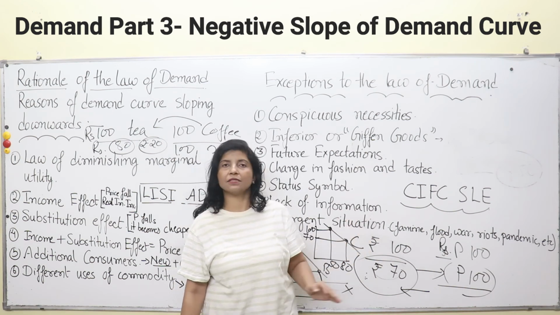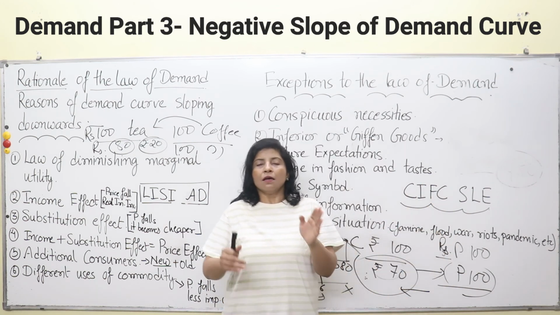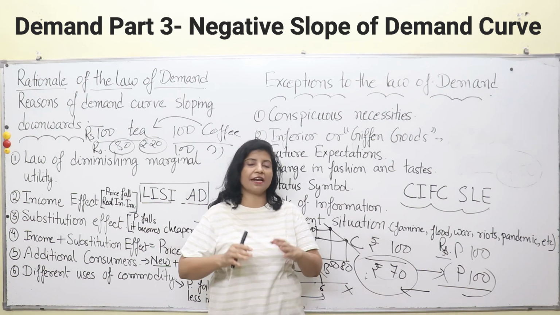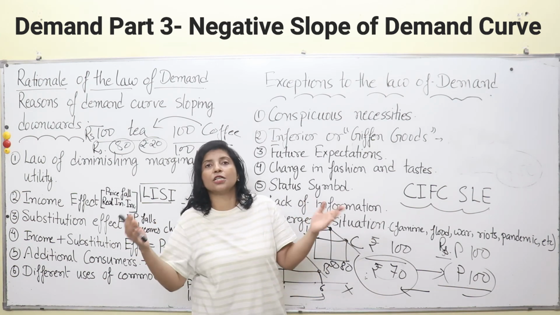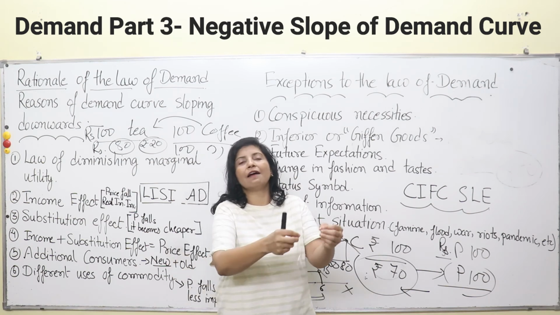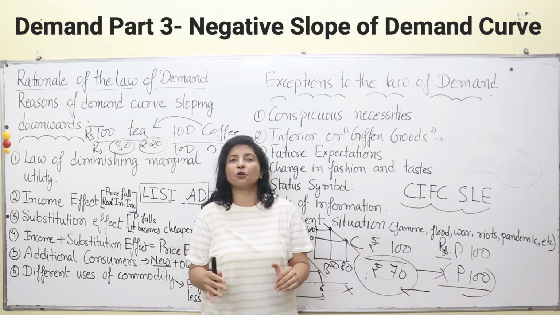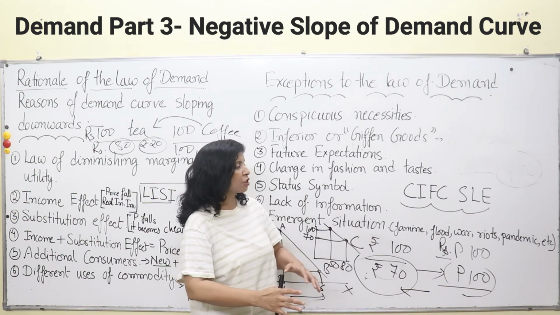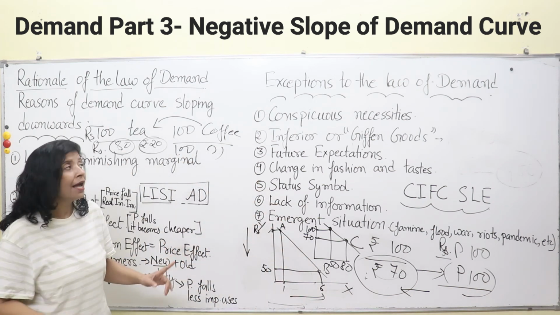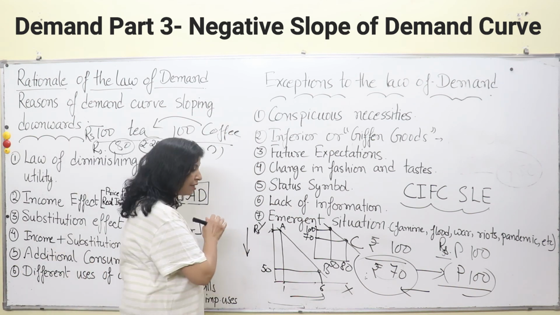What happens during floods, wars, or any type of pandemics and riots? Things become scarce, or they are sold at very high prices. They are quoted at very high prices, and people purchase them in larger quantities, even if the price is very high, because they think that this will not be available the next day. They come to the market, and that panic forces them to purchase higher quantities at a higher price. At that time also the law of demand does not operate, and the demand curve is not negatively sloping. So these are the exceptions in which these things do not operate.